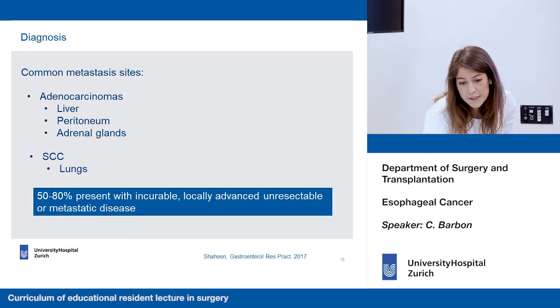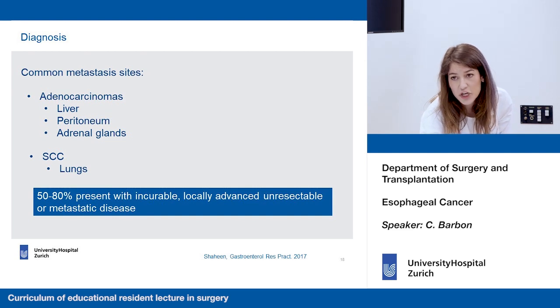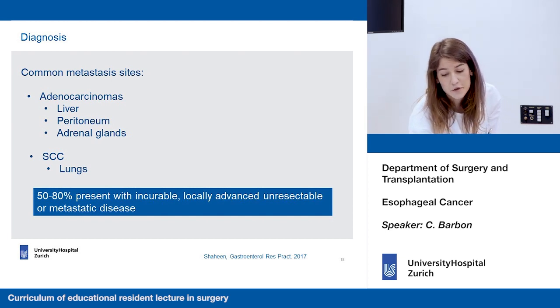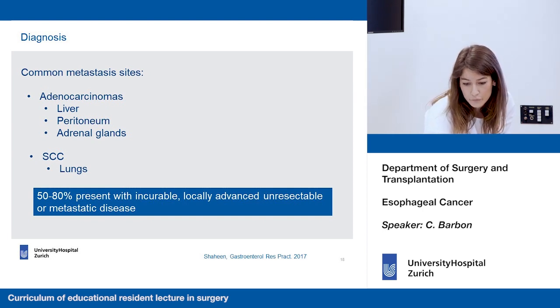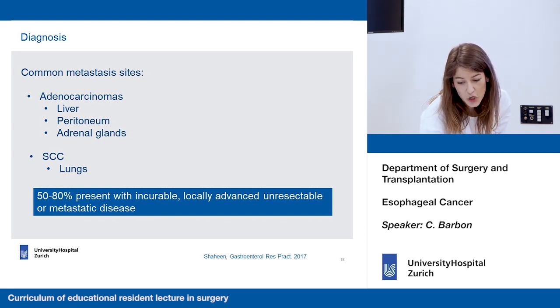What is also interesting are the common metastatic sites, which are different according to adenocarcinoma or squamous cell carcinoma. Adenocarcinoma tends to metastasize mostly in the abdomen, so in the liver, in the peritoneum, and in adrenal glands, whereas squamous cell carcinoma tends to metastasize in the lungs. But what we also, unfortunately, have to consider is that 50 to 80% of the patients present with incurable, locally advanced, unresectable, or metastatic disease.